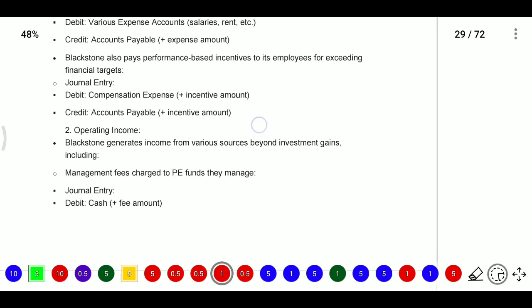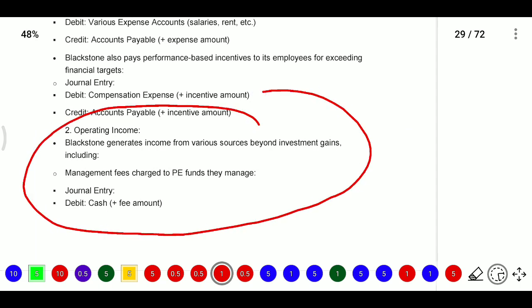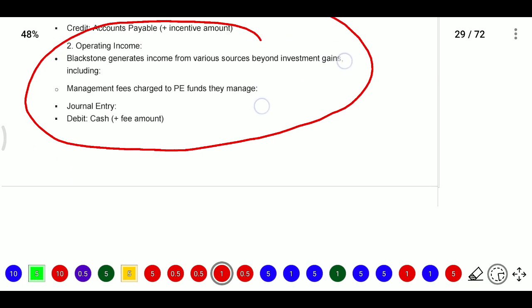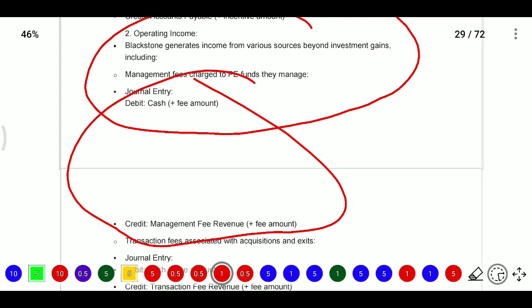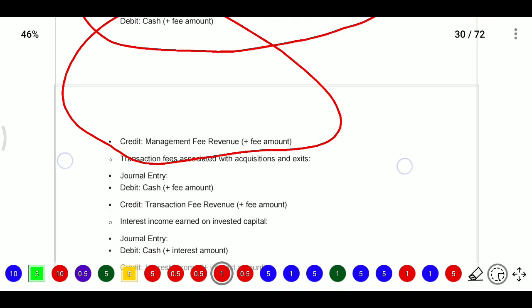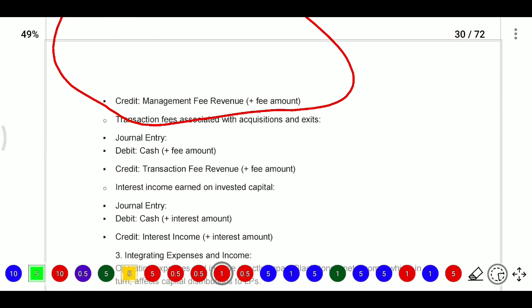Then when Blackstone receives operating income, it generates income from various sources beyond investment gains. This includes management fee charged to the PE funds they manage, management fee receivable debit to management fee revenue whenever they receive the cash, or transaction fee associated with acquisition and exit.